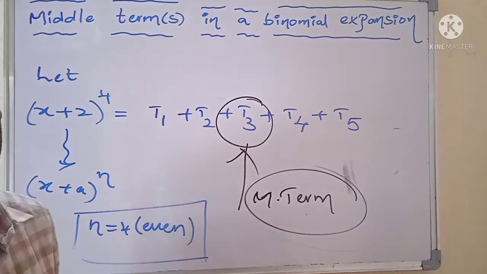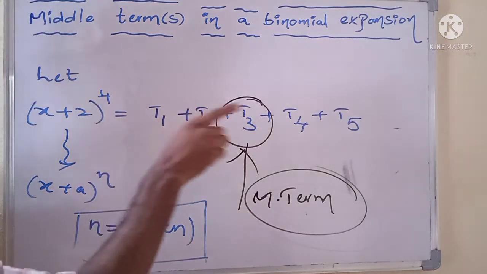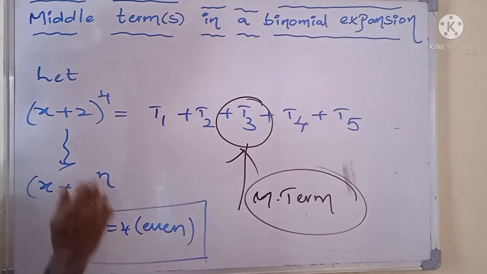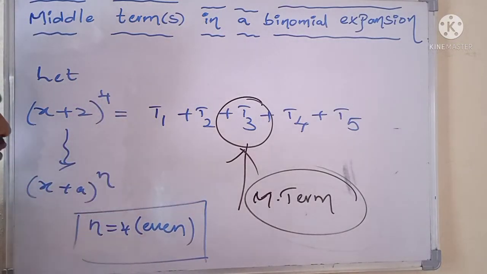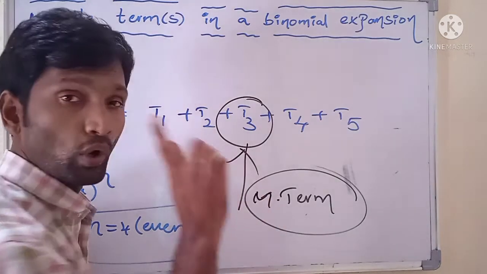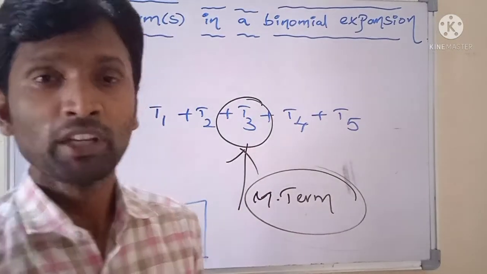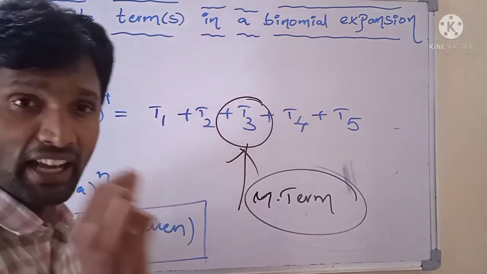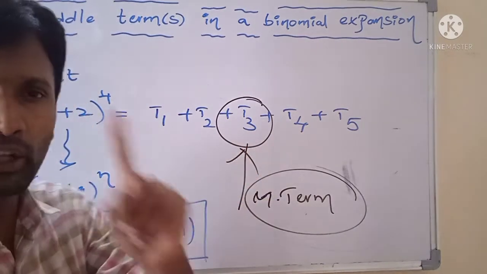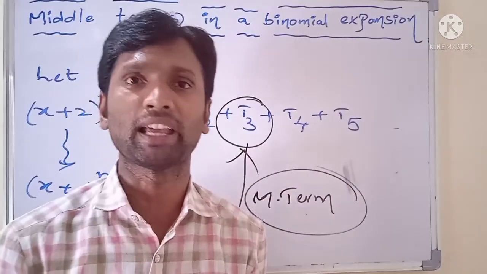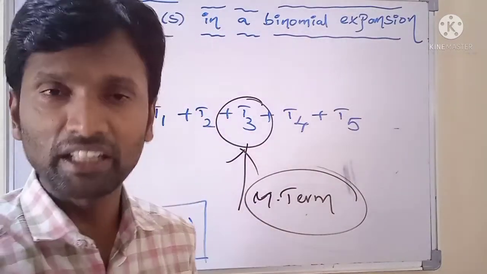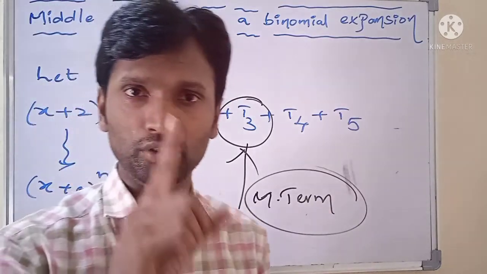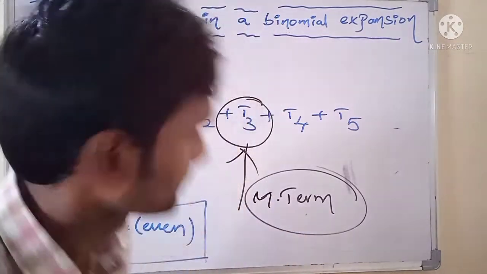By observing these two examples, a plus b whole square, there we have only one middle term. In the expansion of x plus 2 whole to the power 4 also, there we have only one middle term. That means in the expansion of x plus a whole to the power n, if n is an even number, there is only one middle term in that binomial expansion. So if n is an even number, number of middle terms of the binomial expansion equals to only 1.